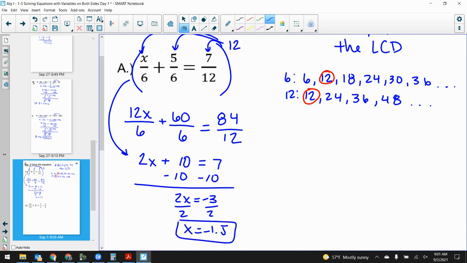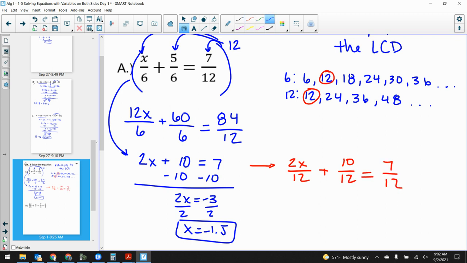Okay, Sid, what's up? If you wouldn't have said that, I would have tried to make them all the same denominator. So I would have multiplied x over 6 and then 5 over 6 by 2, so they would all be like 2x over 12 and then 10 over 12. Yes, that's what you want to do. But when you do that, watch. I'm going to put it parallel to this step, you get 2x over 12 plus 10 over 12 is equal to 7 over 12.